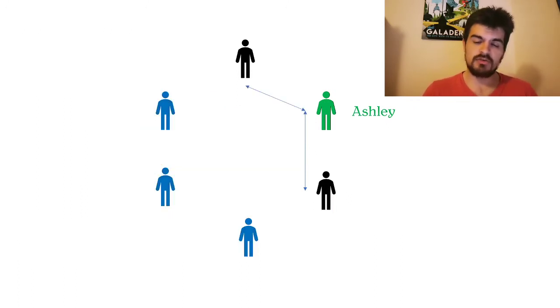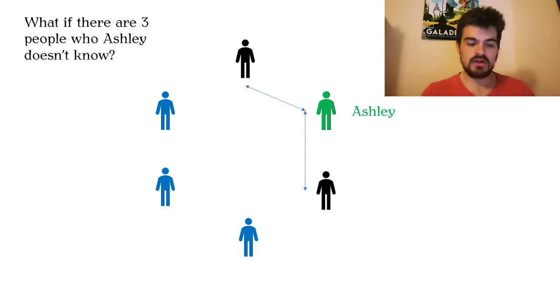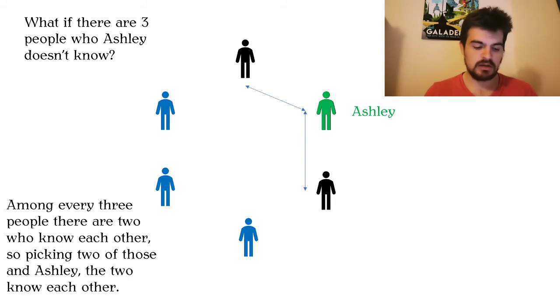What if there are 3 people who Ashley doesn't know? Ashley might not know anybody, might know 1 person, or might know 2 people. In all those cases, there are some 3 people that he doesn't know. I mark them with the blue. These are the 3 people. Among every 3 people, there are 2 who know each other.